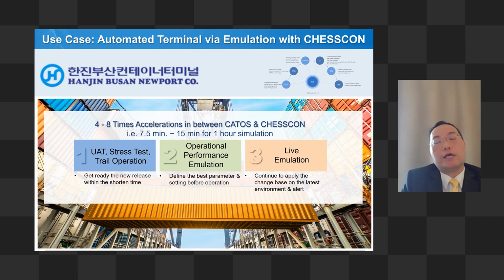Normally how it works is, since we have a nice advantage, we can use CHESSCON at 4 to 8 times acceleration. So we take only 7.5 to 15 minutes to simulate 1 hour's operation. That's why they always apply it to UAT, stress tests, operation performance evaluation, and live evaluation. That is what they do day to day.